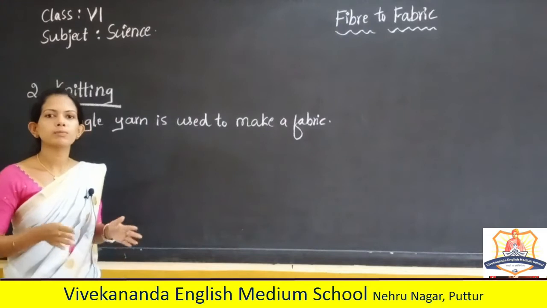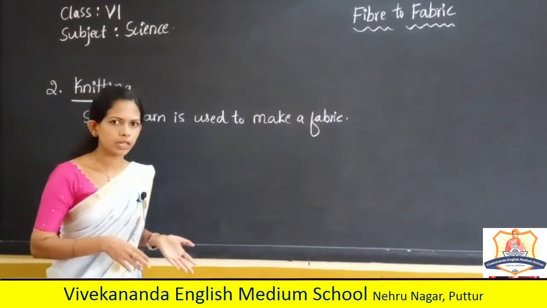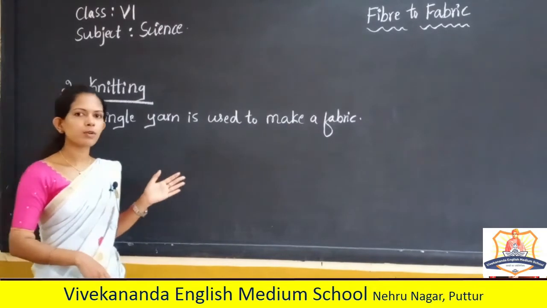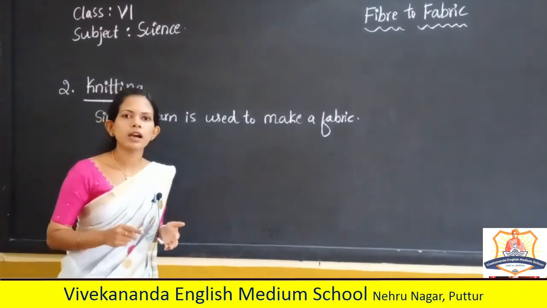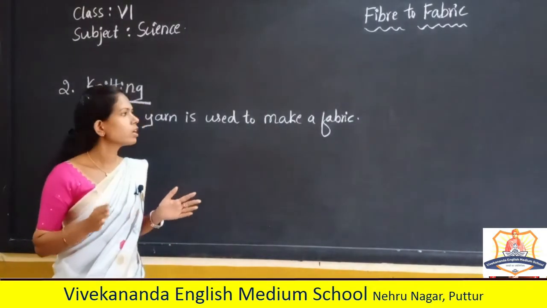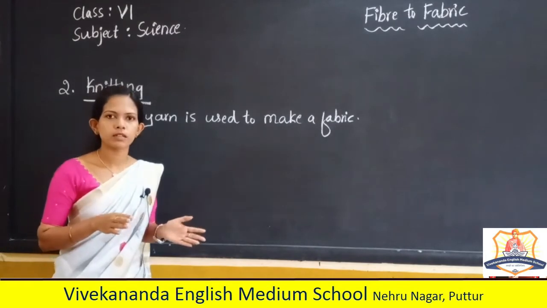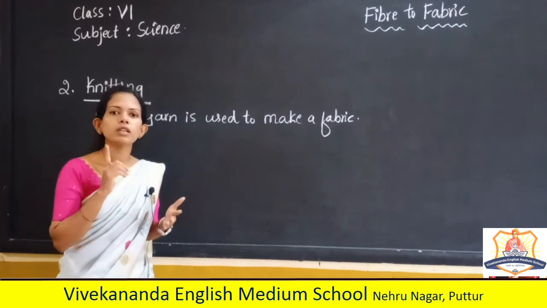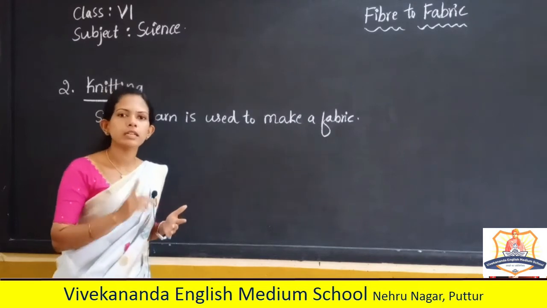The second process of making fabric from yarn is knitting. In this process, a single yarn is used for a complete fabric. If you take a piece of fabric, there is only one single yarn.